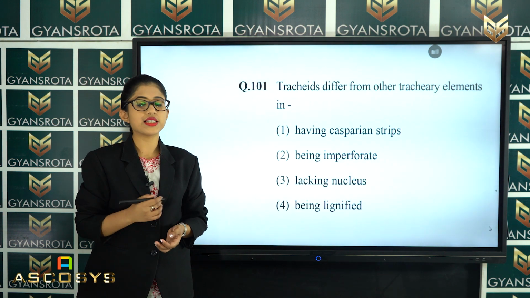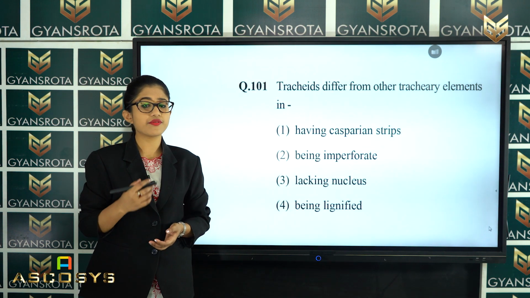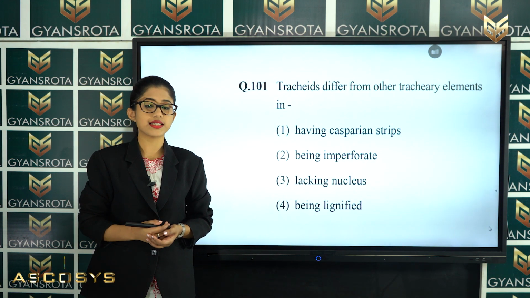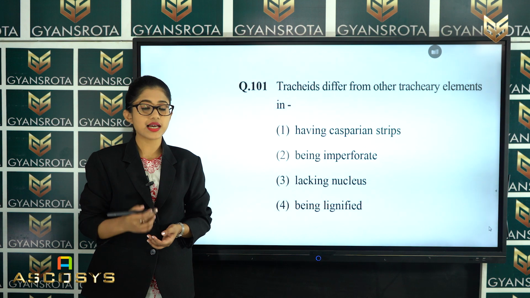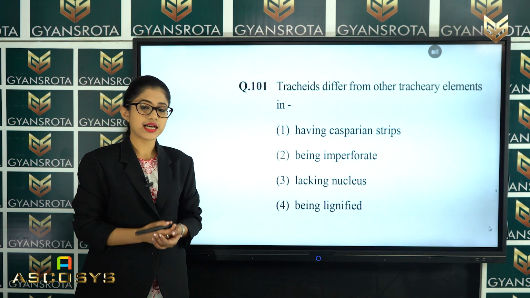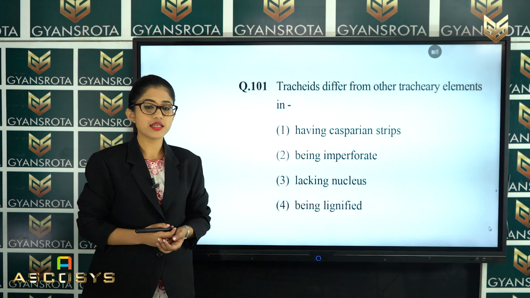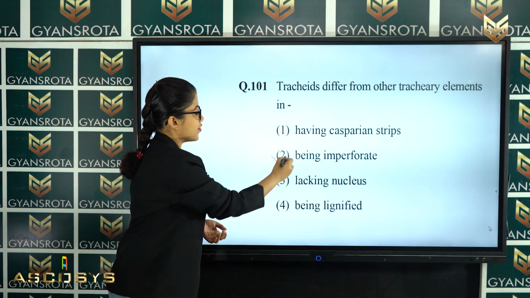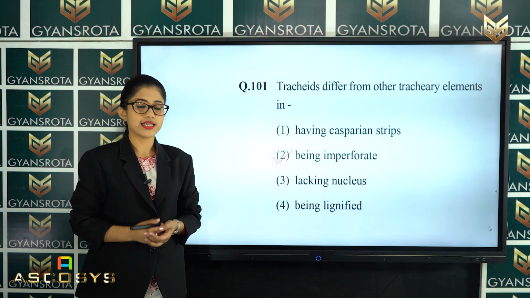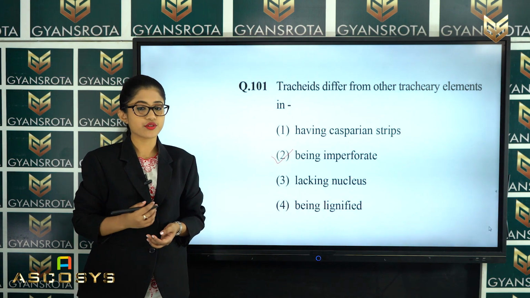So, in the question it has asked that tracheids differ from other tracheary elements. Tracheids, you know, are the components of xylem tissue, right? So, among these four options, what is the correct answer of this question? That is option number 2, which is being imperforate. So, that is the correct answer. Now, let us see the next question.